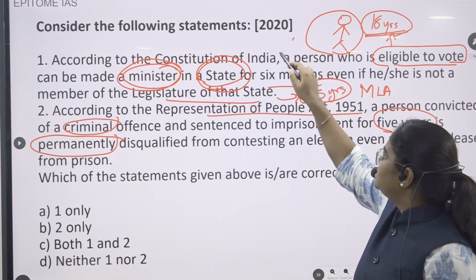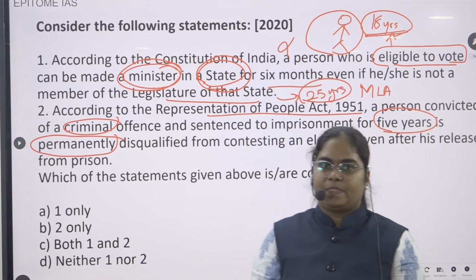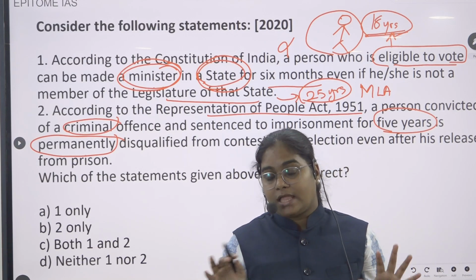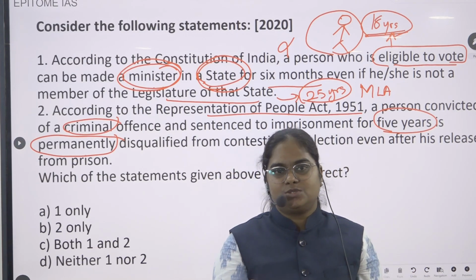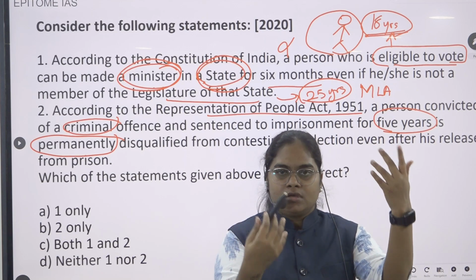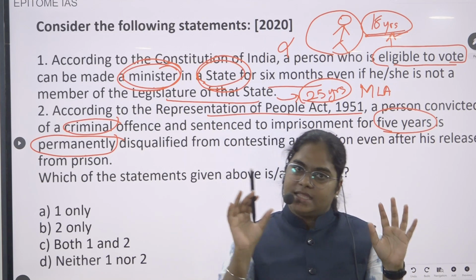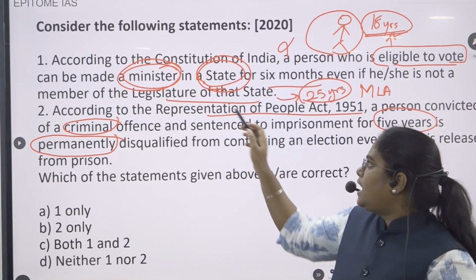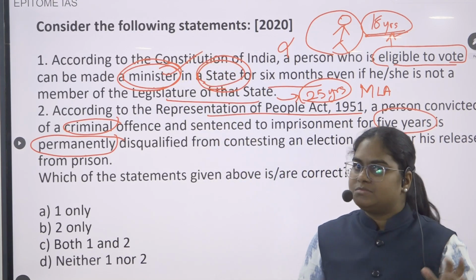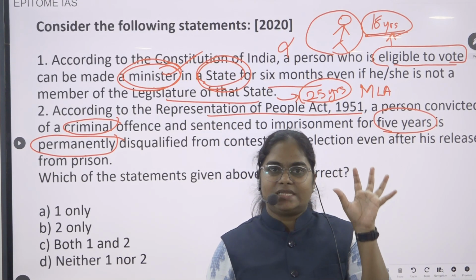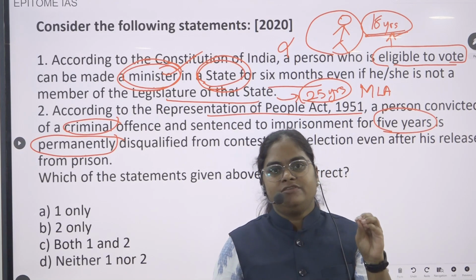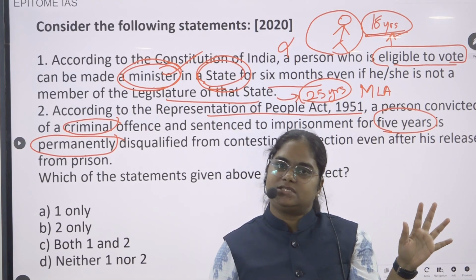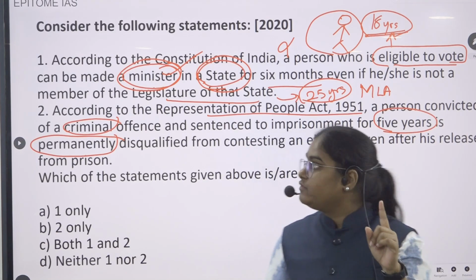Okay, so this statement is wrong. Otherwise, if he is more than 25 years, then yes, they can appoint this person as a minister of the state legislative assembly even if he is not a member of the state legislative assembly, but only for 6 months.